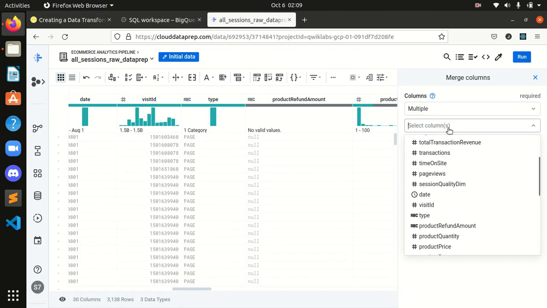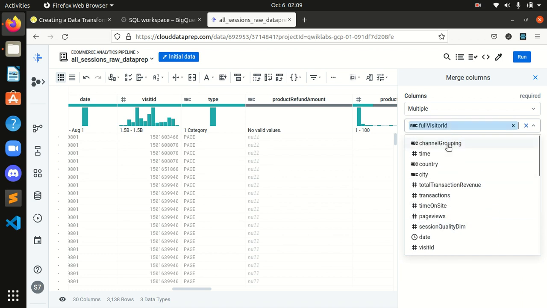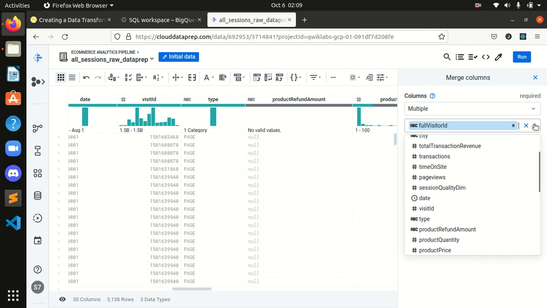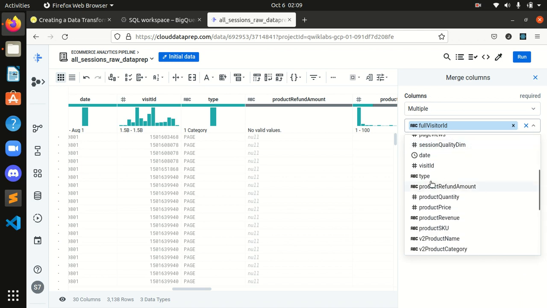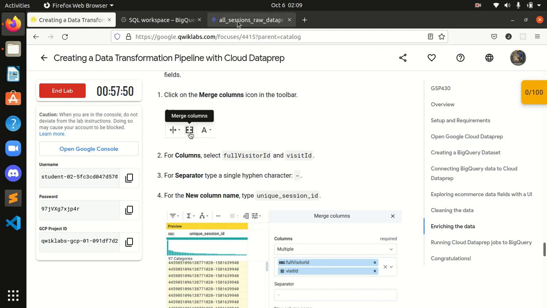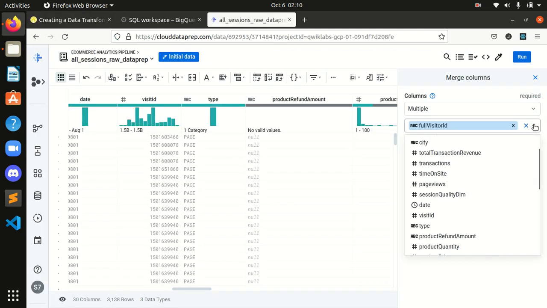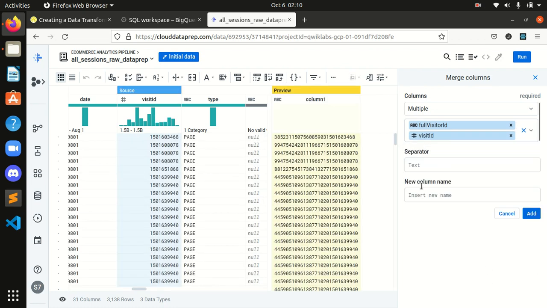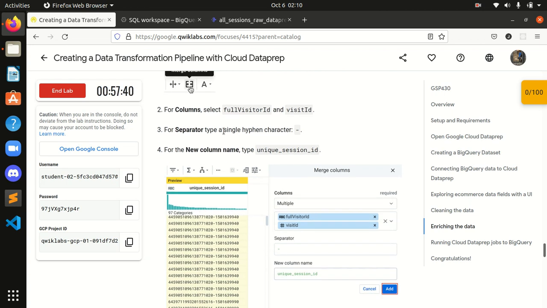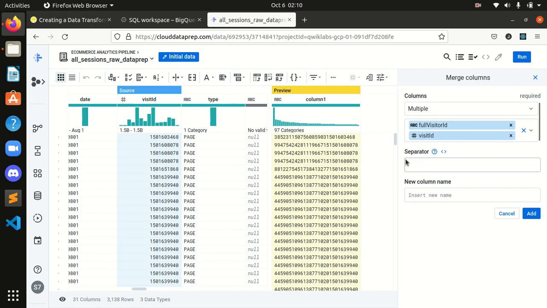For columns, I will select full visitor ID and visitor ID. Now, where is visit ID or visitor ID? It's visit ID, right? I got it. It was somewhere here, guys. It's visit ID. After that, for separator, type a single hyphen character. Okay, I will type a hyphen.